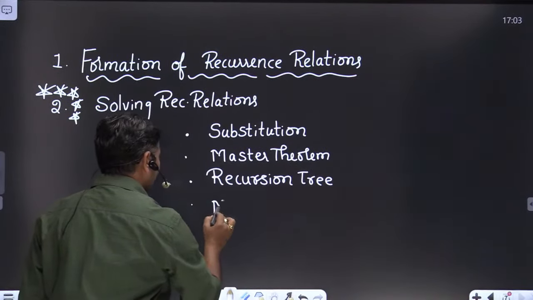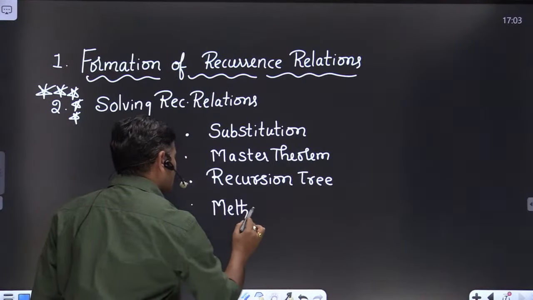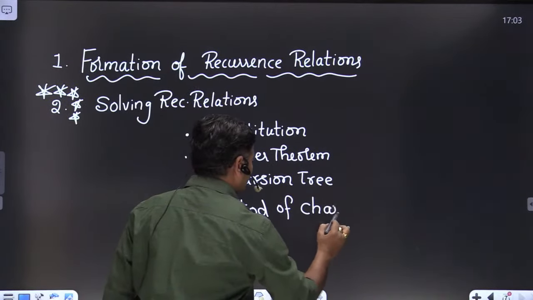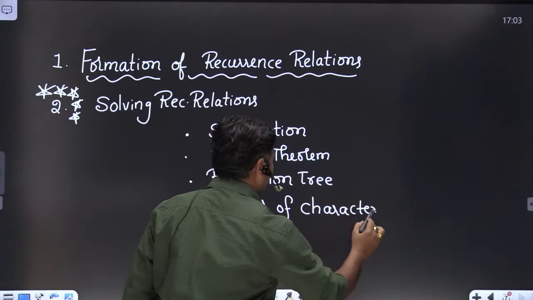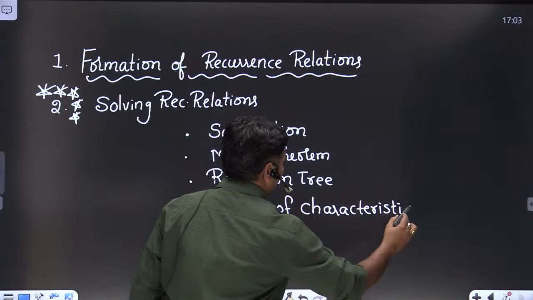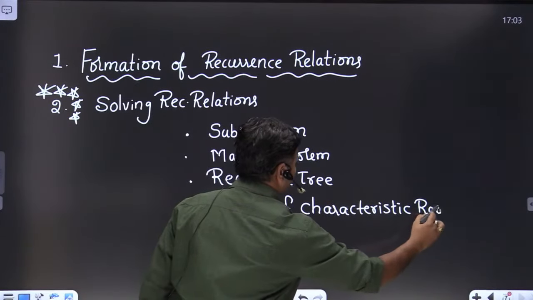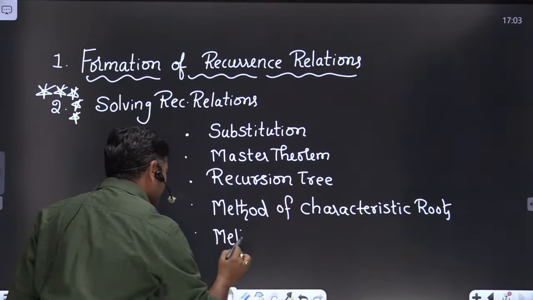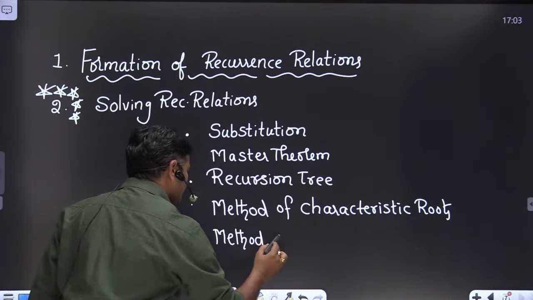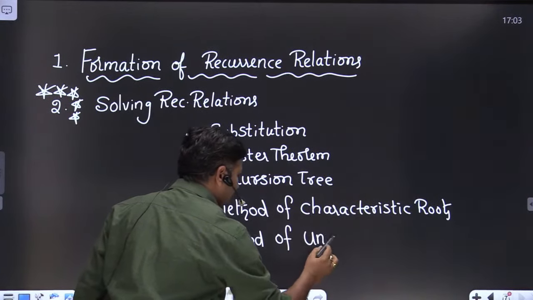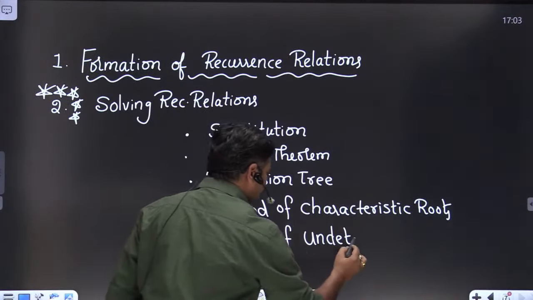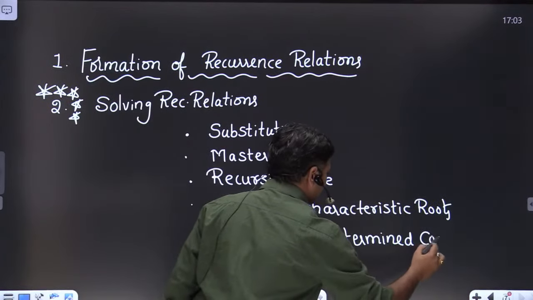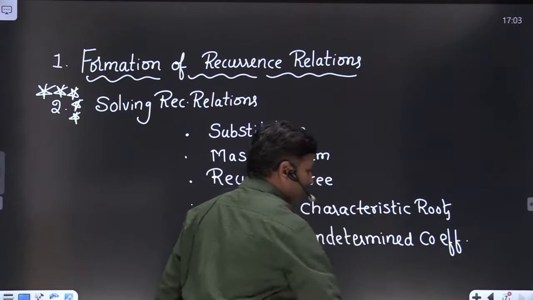And the fourth one, method of characteristic roots. And the fifth one, method of undetermined coefficients. Clear, friends?